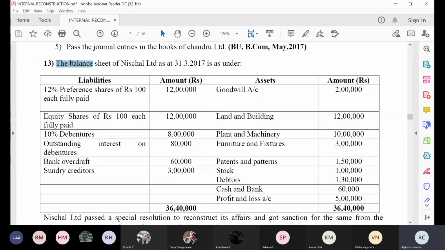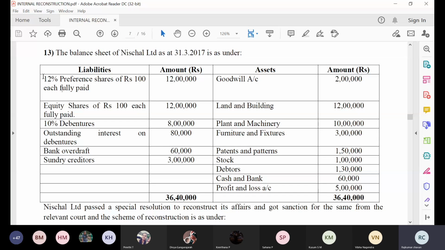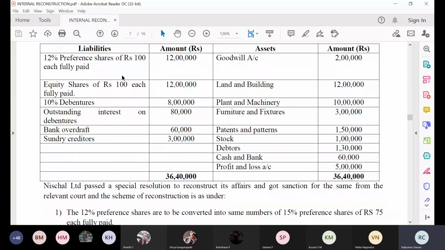Let us start. The balance sheet of Nisha Limited is given as on 31st March 2017. On the liabilities side, 12% preference shares of rupees 100 each are given, 12 lakh rupees. Equity shares of 100 rupees fully paid are given. 10% debentures are given, 8 lakh rupees.